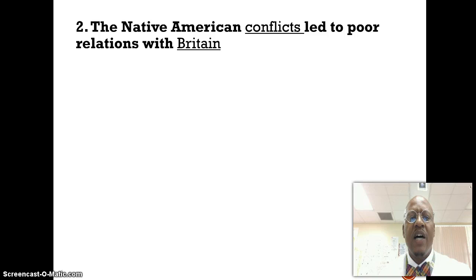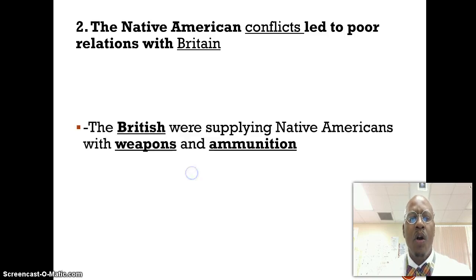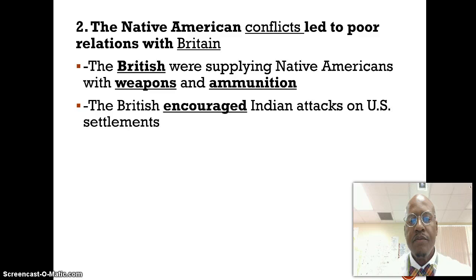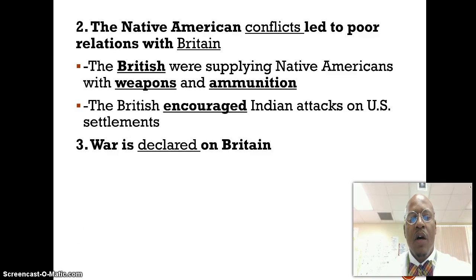As a result of these conflicts with the Native Americans, the relationship with Great Britain became poor. One of the things Great Britain was doing was supplying the Native Americans, just as we were supplying both the French and the British when they entered into battle, as we find difficulty in settling the Western Territory. Eventually, we would declare war on Great Britain.